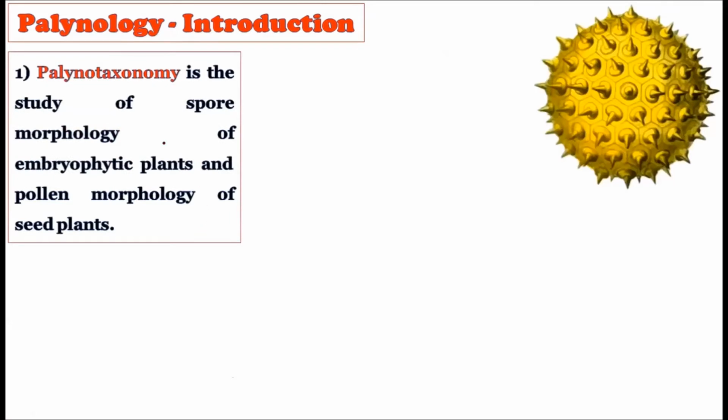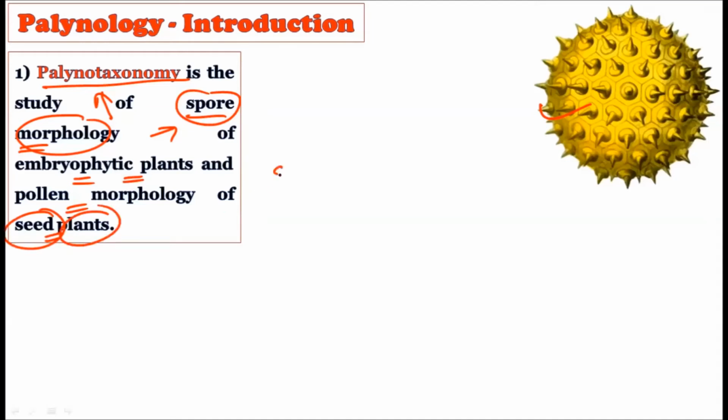See, the very first is paleotaxonomy. Now, what is meant by paleotaxonomy? It is the study of the spore morphology of embryophytic plants. Whatever spores are there, if you study their morphology and use these morphological characters for various taxonomical purposes, then we call this branch paleotaxonomy. So under paleotaxonomy, we study the spore morphology of embryophytic plants and the pollen morphology of the seed plants.